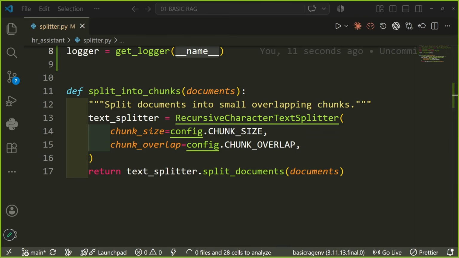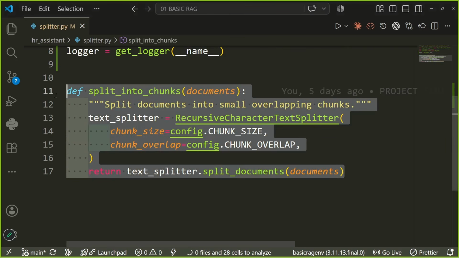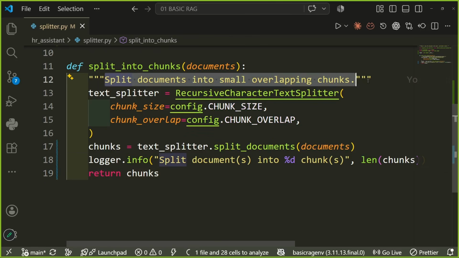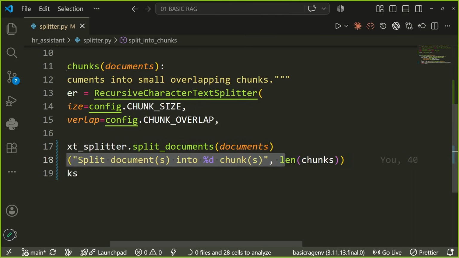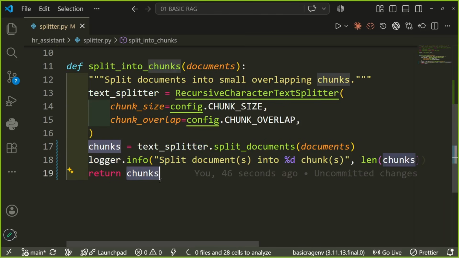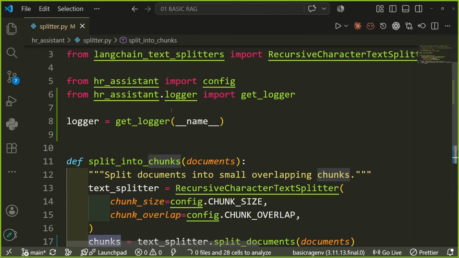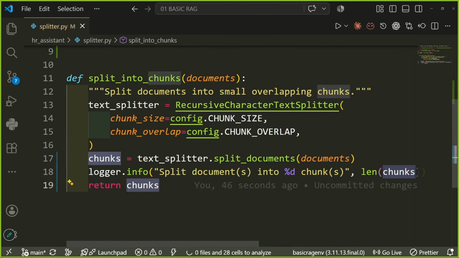Let me replace this function. Things are the same: split documents, recursive character, chunk size, chunk overlap. It splits the documents, then we have a logger which says it is going to split documents into chunks, and it gives the length of the chunks. And now we have chunks. As simple as that. We just made a small tweak over here, nothing else, right?